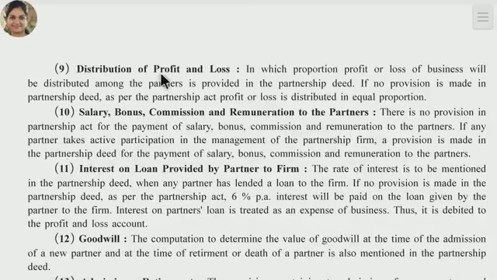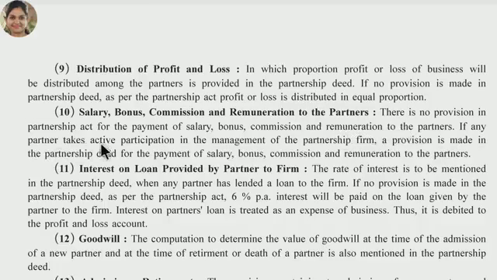Then distribution of profit and loss, it means at the time of contract they decide their profit and loss sharing ratio. Salary, bonus, commission, remuneration to the partner. There is no provision in the Partnership Act for the payment of salary, bonus, commission and remuneration to the partners.